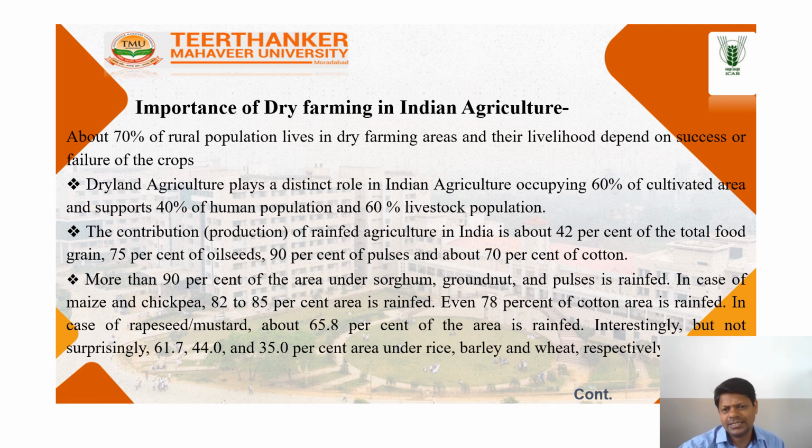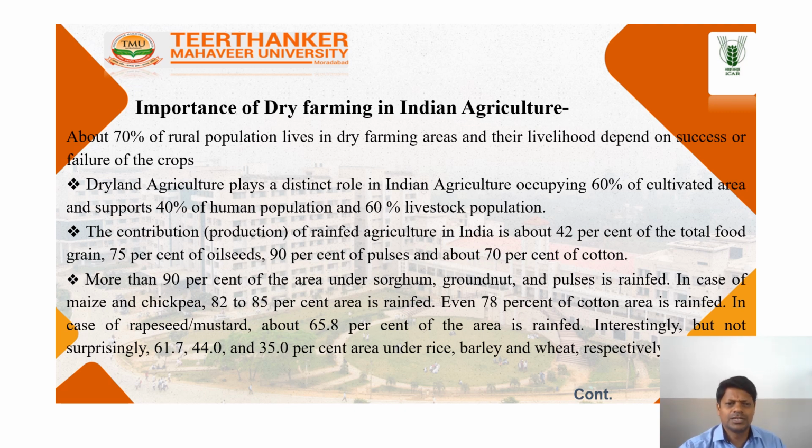Importance of dry farming in Indian agriculture. About 70% of the rural population lives in dry farming areas, and their livelihood depends on the success or failure of the crop.